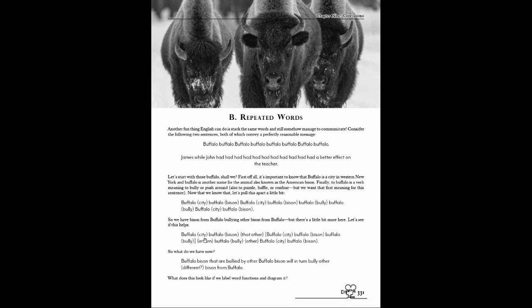So here it is kind of worked out. The Buffalo city buffalo bison, that other city bison buffalo, right, in turn will bully other buffalo city bison. So there you go. Now, if we want to label this thing, you're like, okay, adjective, subject. This is my independent clause right in the middle, right? Or, I'm sorry, dependent clause in the middle, and it's describing those buffalo, so it's an adjective clause, and then they buffalo other buffalo. So you're like buffalo, buffalo, buffalo, buffalo, buffalo, buffalo, buffalo. Done. All right, one more.